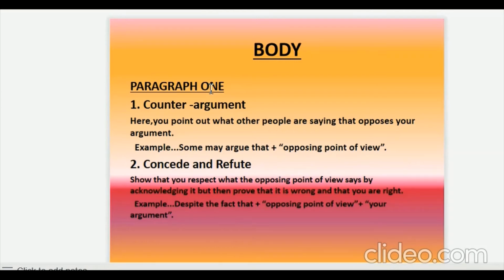For example, you can say some may argue that so long as a teacher has the content knowledge, they will deliver what they're supposed to teach. They don't have to upskill or gain any new knowledge. Then this is the opposing point of view. But now, point number 2, concede and refute. Show that you respect what the opposing point of view says by acknowledging it, but then prove it is wrong and that you are right.